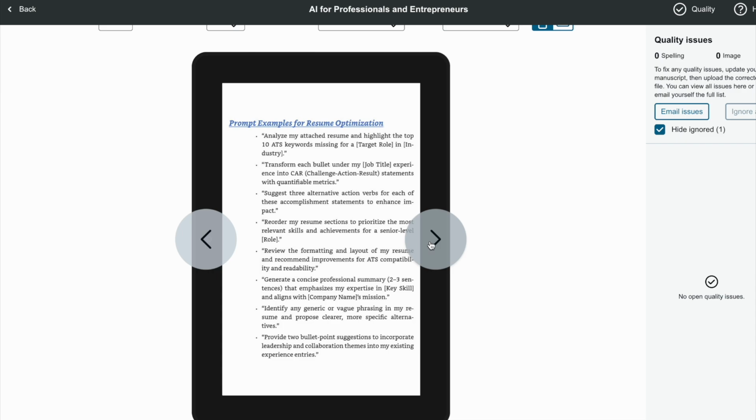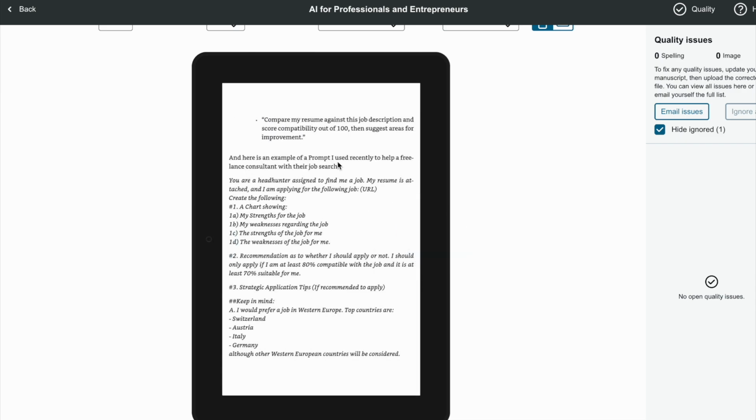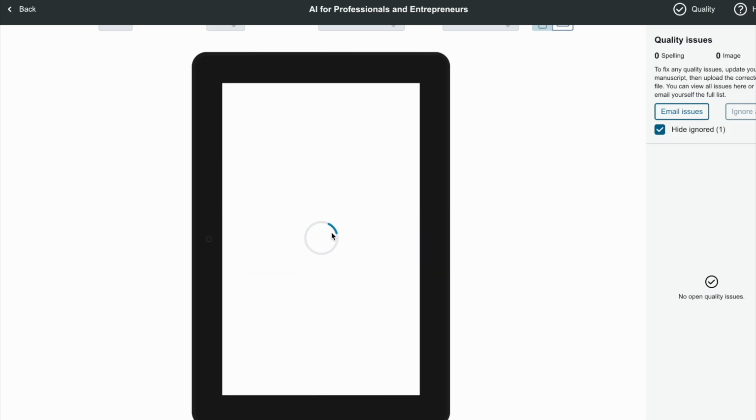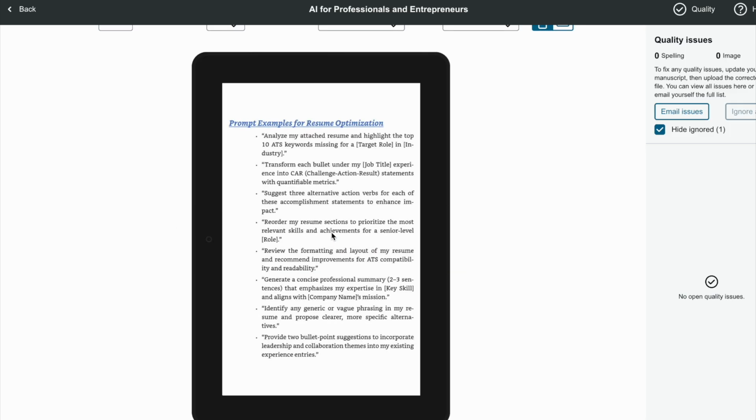And I think later on I have the example of a full prompt I used for a freelance consultant when I was helping with their job. But anyway, I think this is enough to give a good idea as to what you can do and how you can go about this. Feel free to let me know if you have any other tips, but I wanted to keep this very quick, clear, concise, and not go too much into the nitty-gritty like I do later on in the chapter, and just show you what's possible. So hopefully you find it useful.